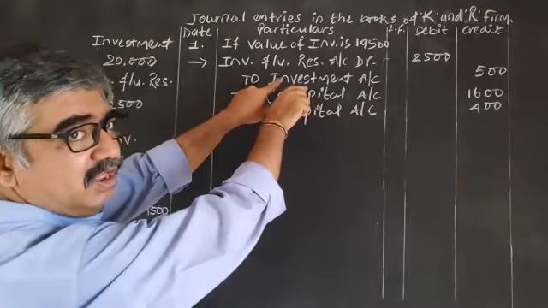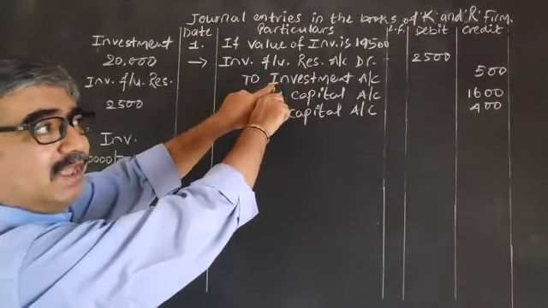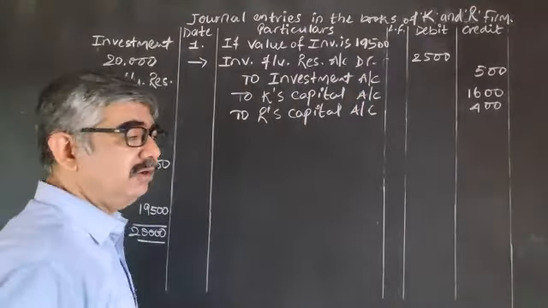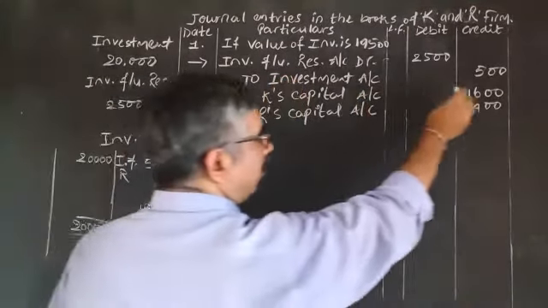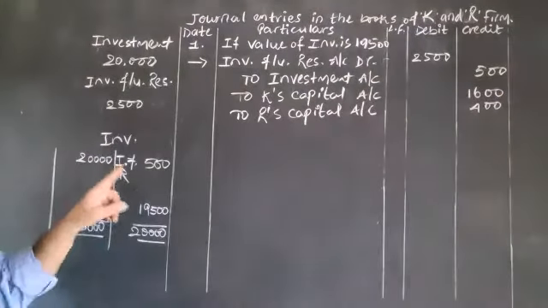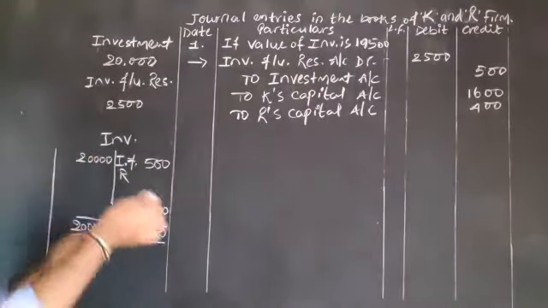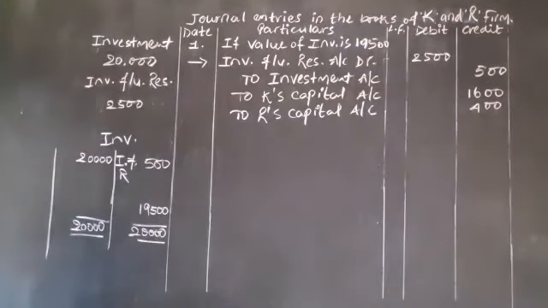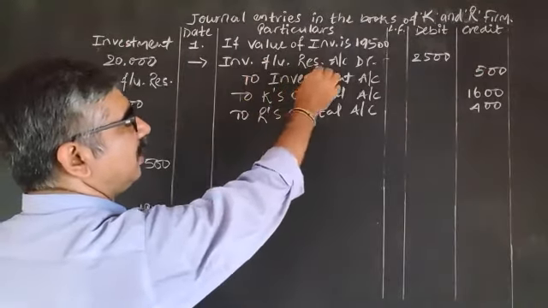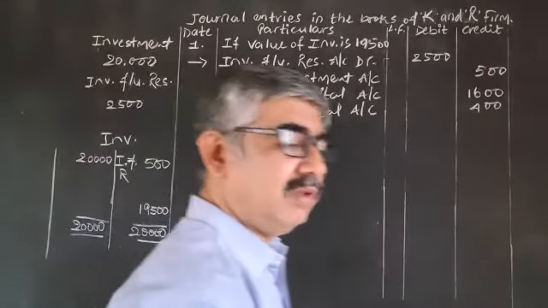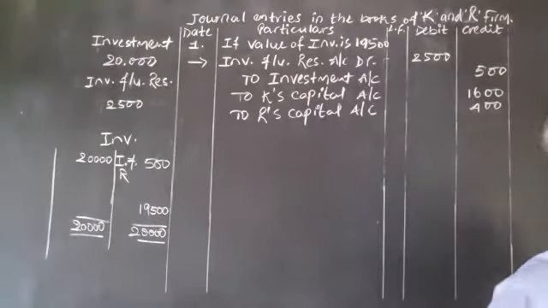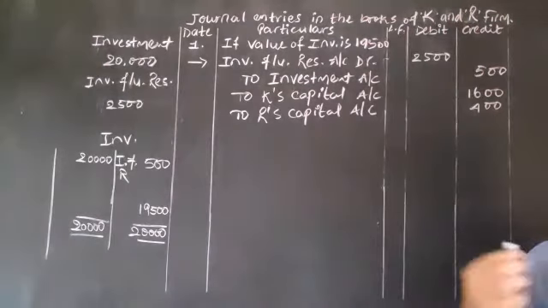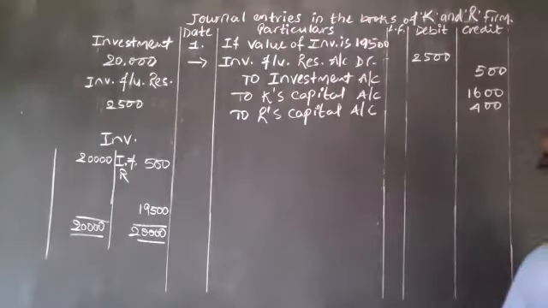So from this entry, if we want to post into the ledger of investment, try to remember 11th standard. Investment account, credit side, 500. Date is not there, so the 500 amount, and in particulars, investment fluctuation reserve. Is there any issue? Clear? Good, very good.